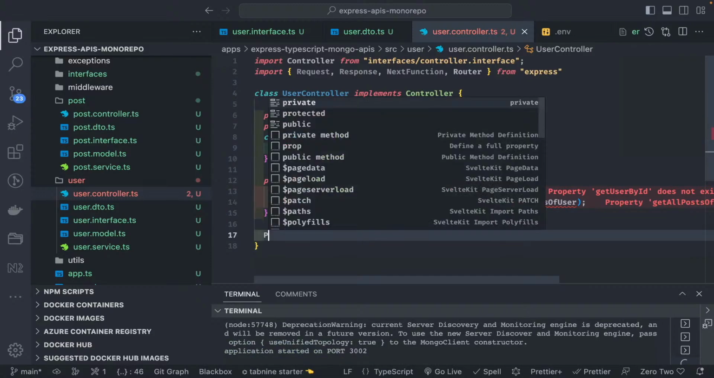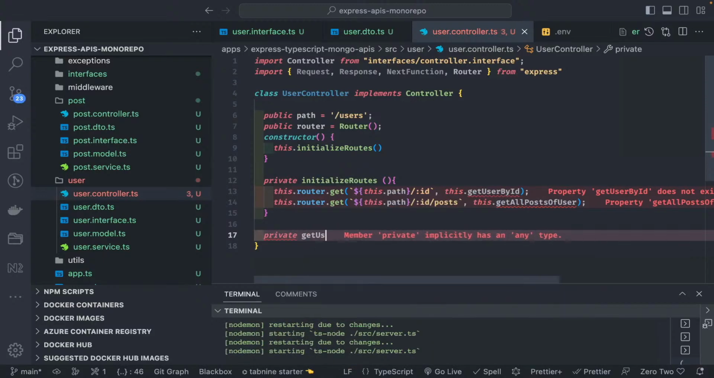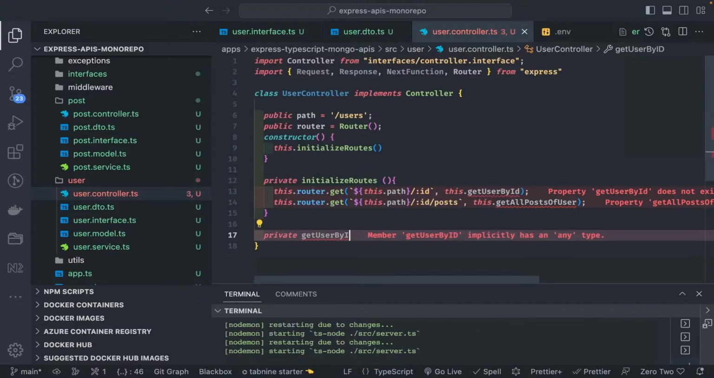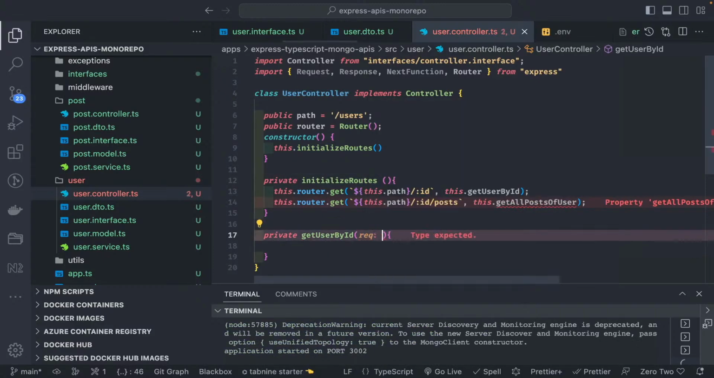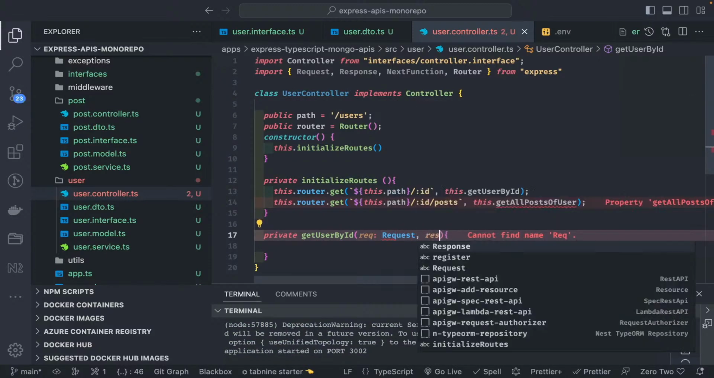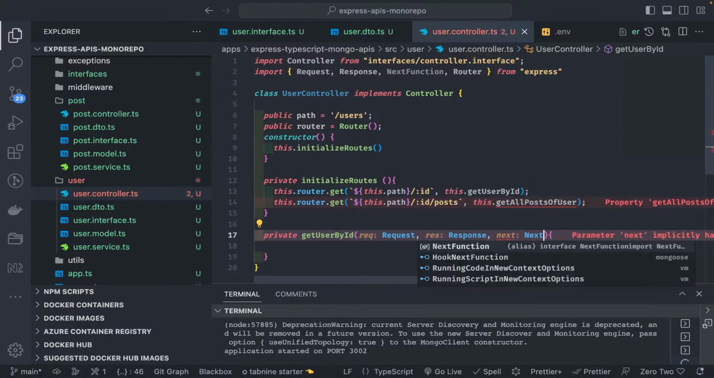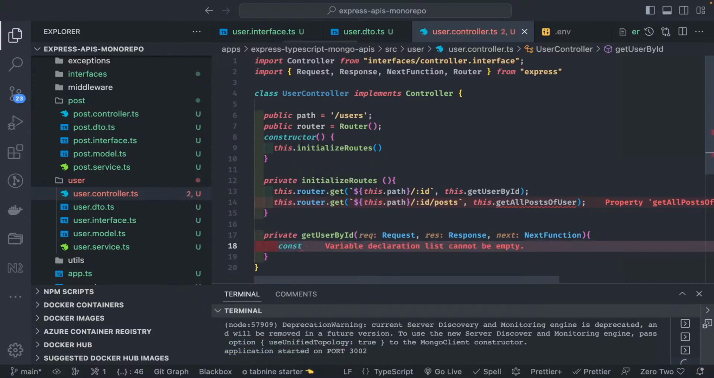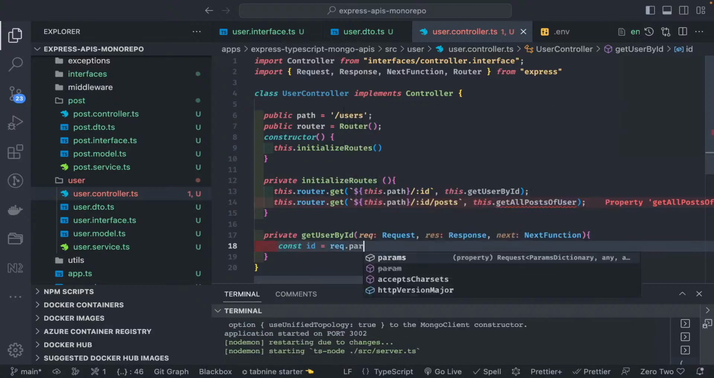I can just create private getUserById, and it will contain all the three attributes: request, response, and next function. Request is of type Request, response is of type Response, next is of type NextFunction. Here we are going to get the ID from the request params, request.params.id.